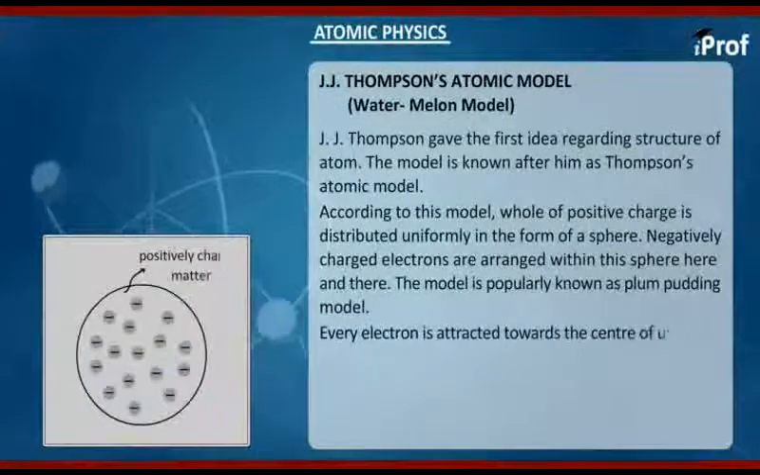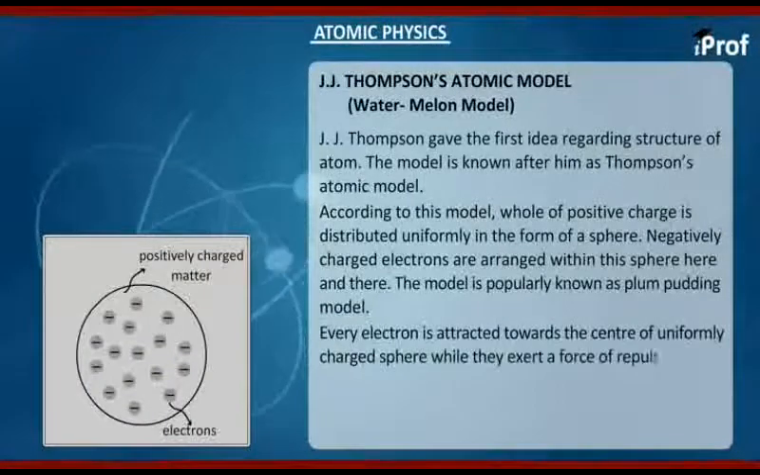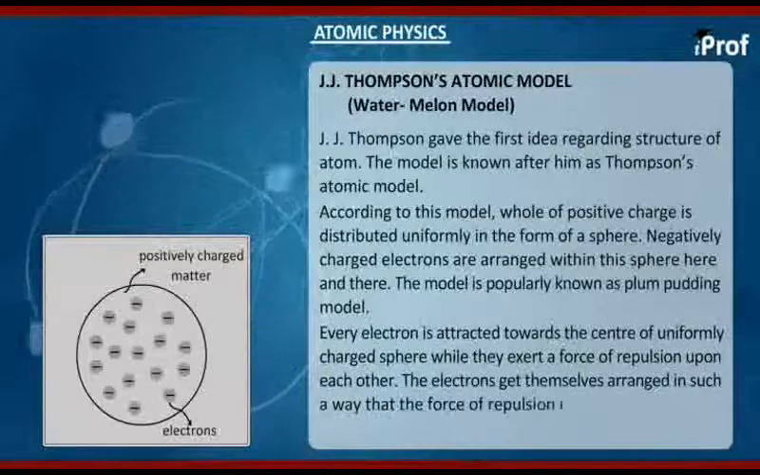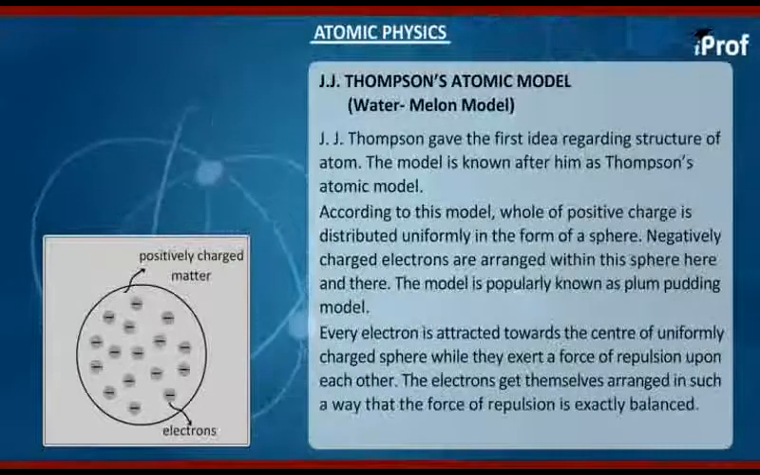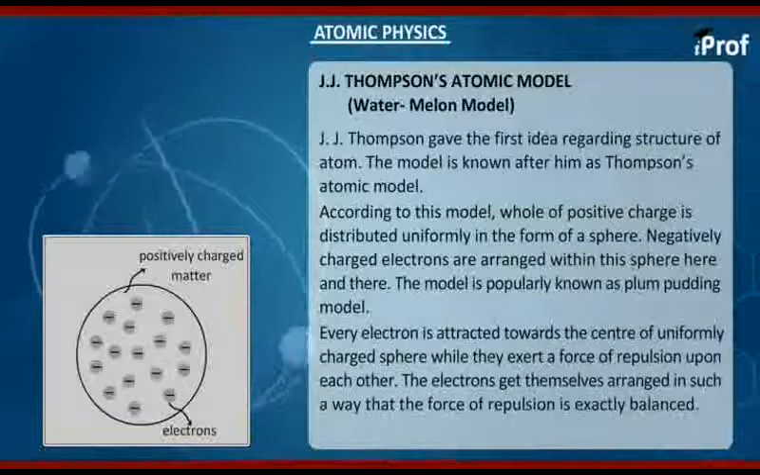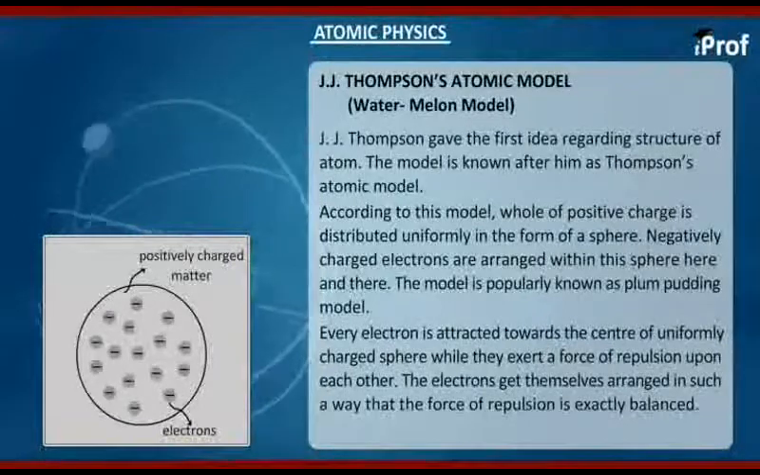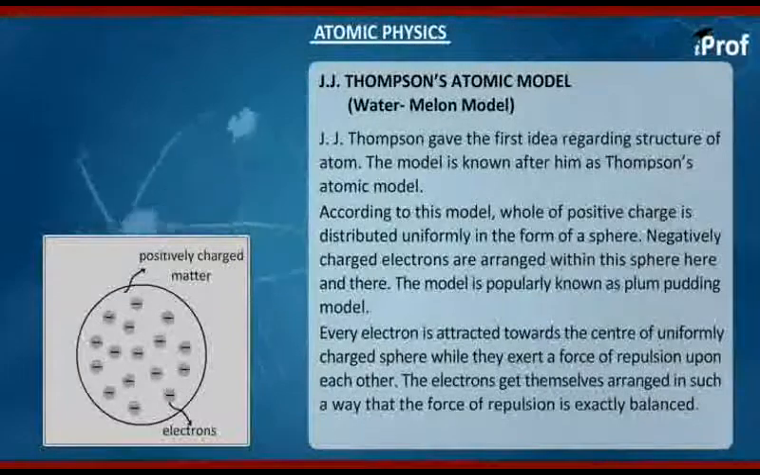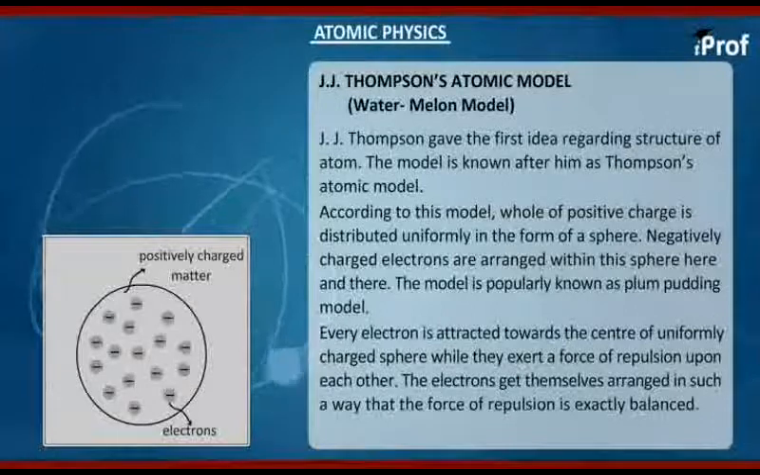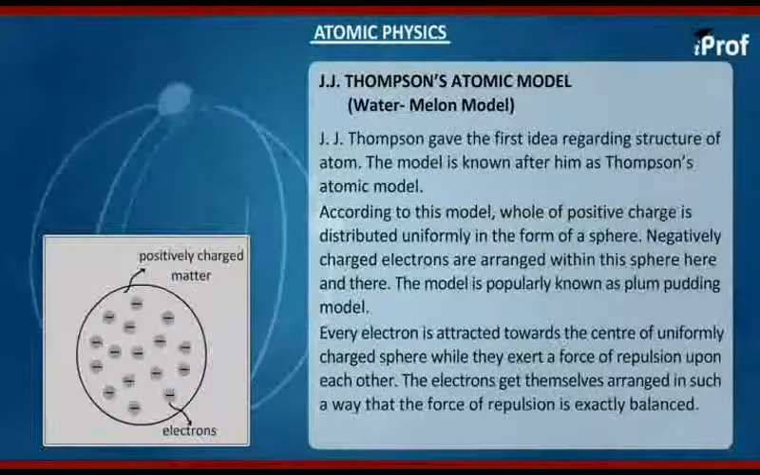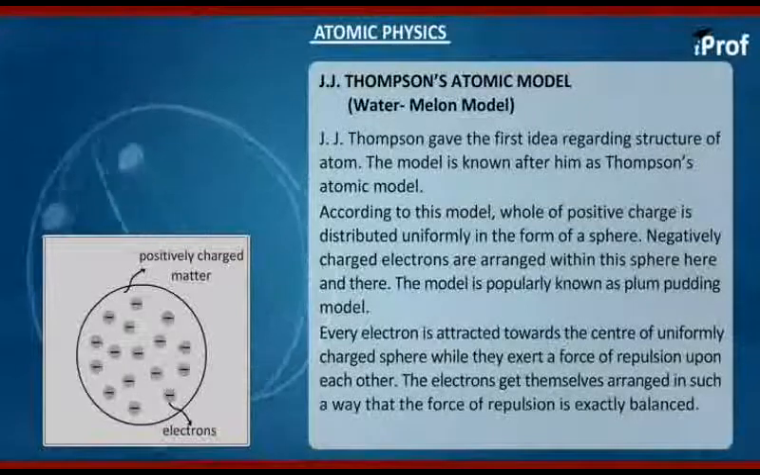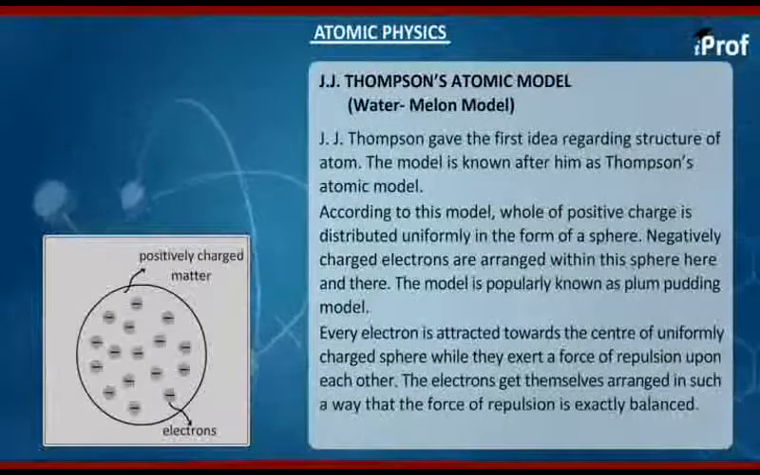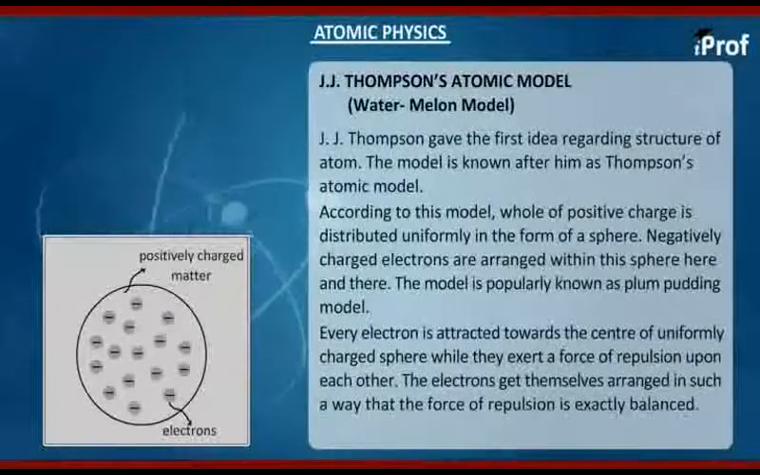Every electron is attracted towards the center of uniformly charged sphere while they exert a force of repulsion upon each other. The electrons get themselves arranged in such a way that the forces of repulsion are exactly balanced. When disturbed, electrons vibrate to and fro within the atom and cause the emission of visible, infrared and ultraviolet light. Now, in this model, we could explain the electrical neutrality of atom.